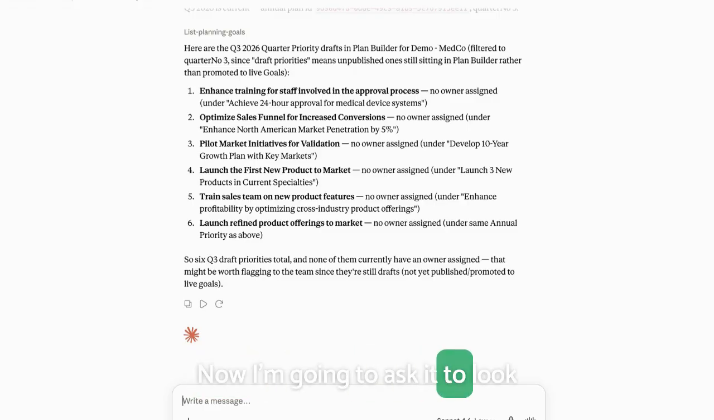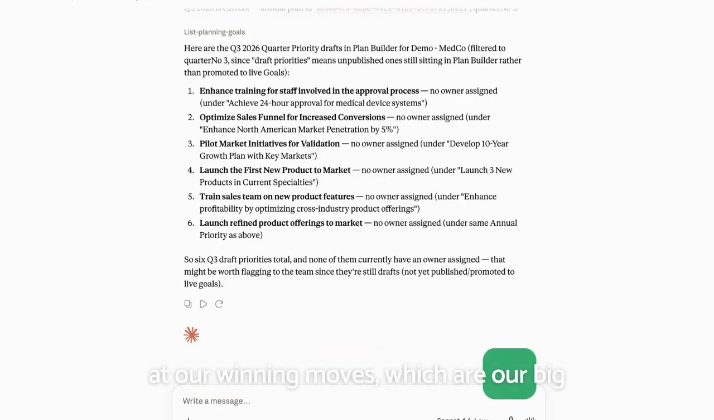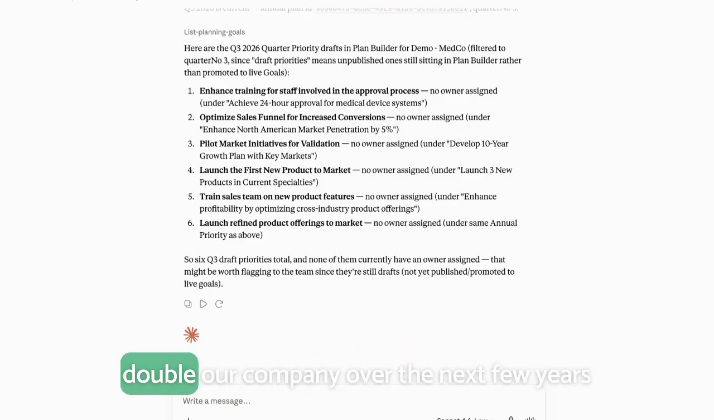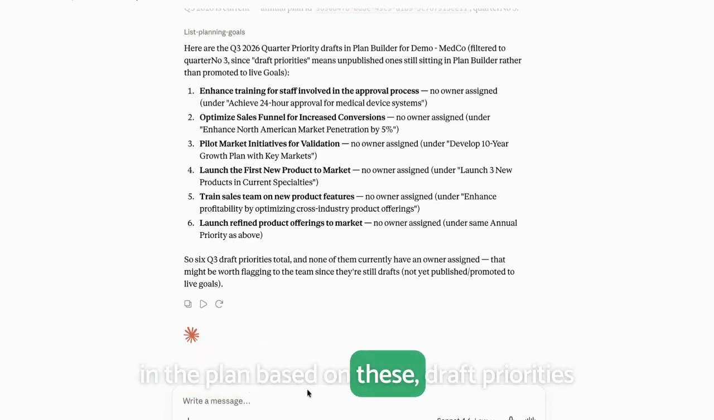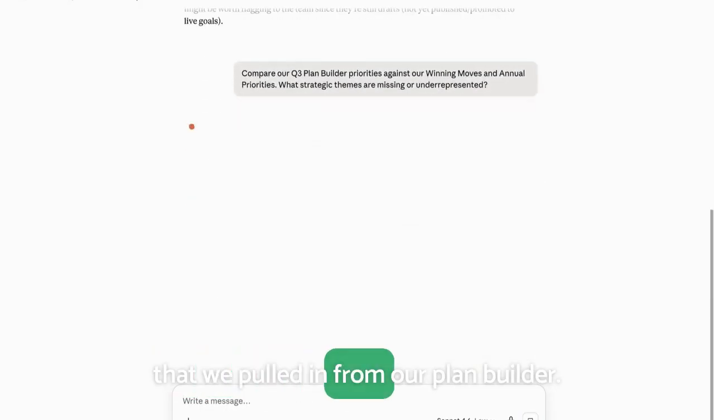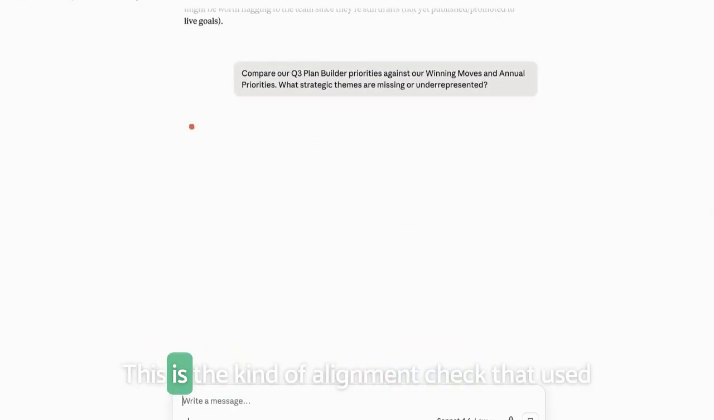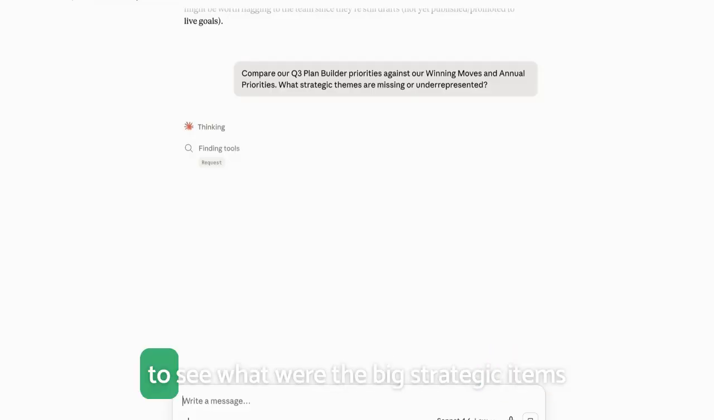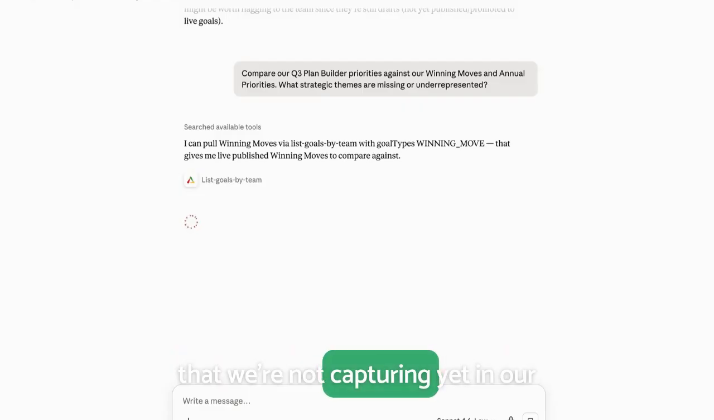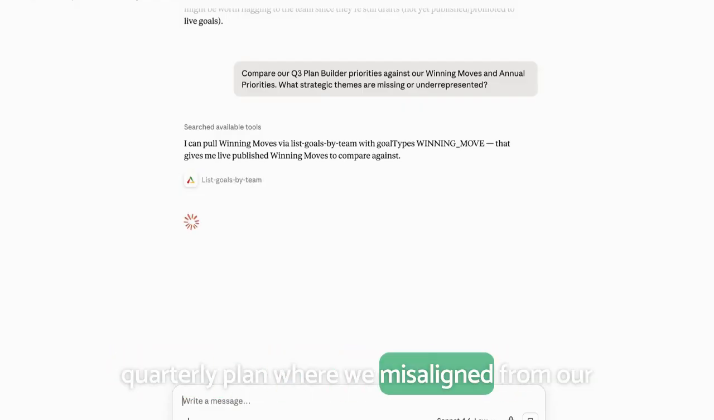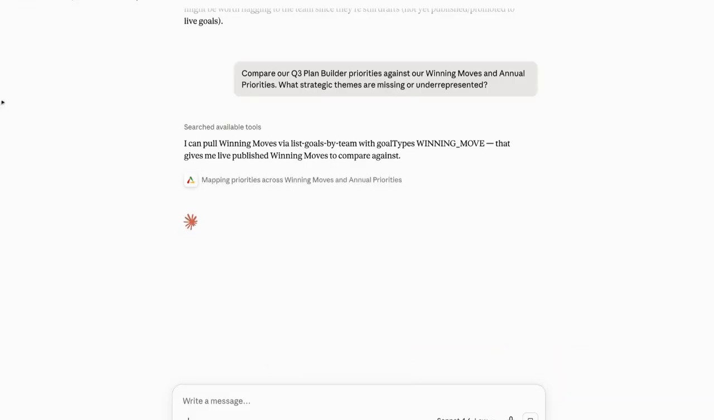Now I'm going to ask it to look at our winning moves, which are our big strategic bets that are going to help double our company over the next few years, and our annual priorities, and tell me what's not yet reflected in the plan based on these draft priorities that we pulled in from our plan builder. What are we missing? This is the kind of alignment check that used to take hours during your planning meeting, to see what were the big strategic items that we're not capturing yet in our quarterly plan. Where are we misaligned from our strategy?